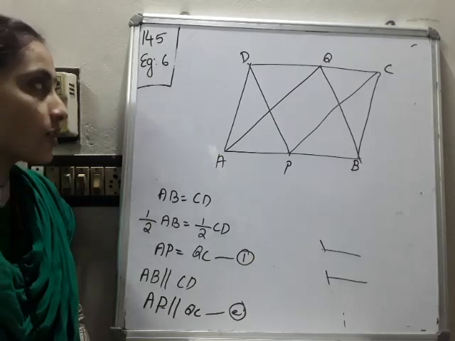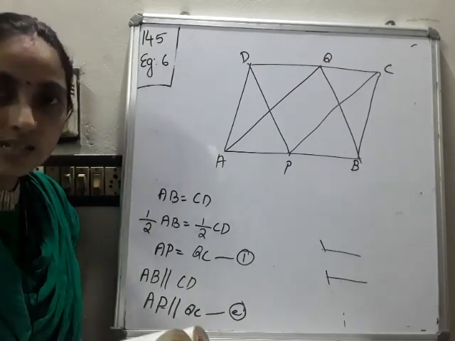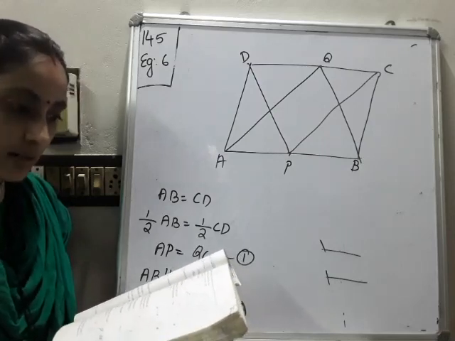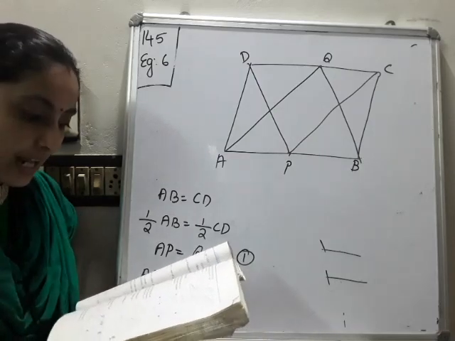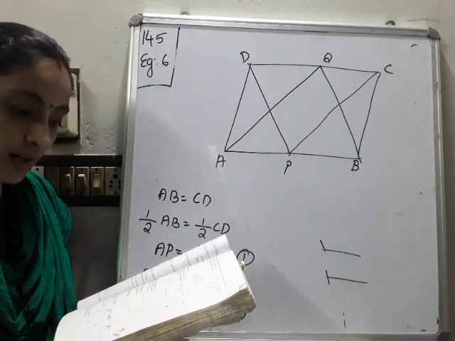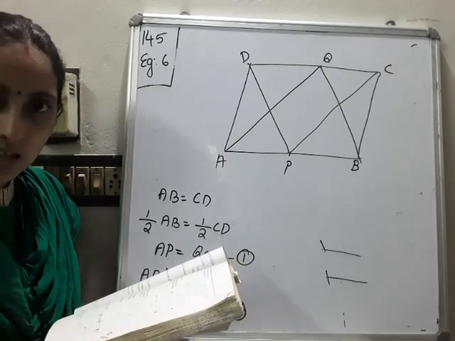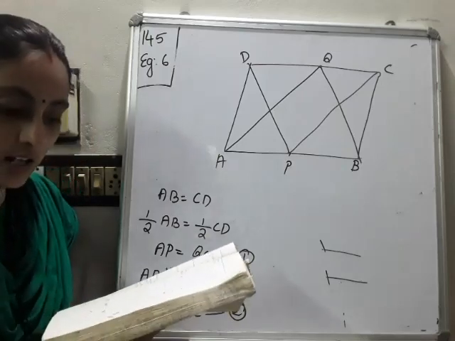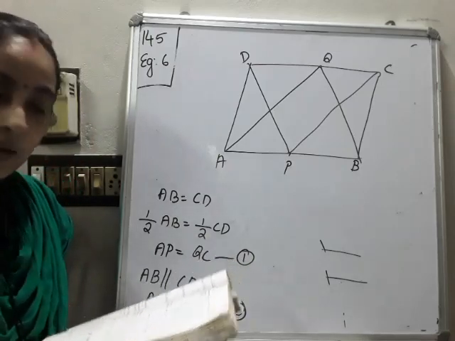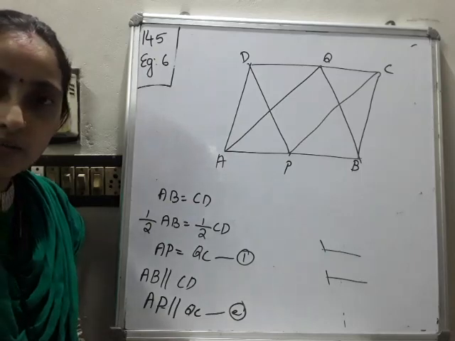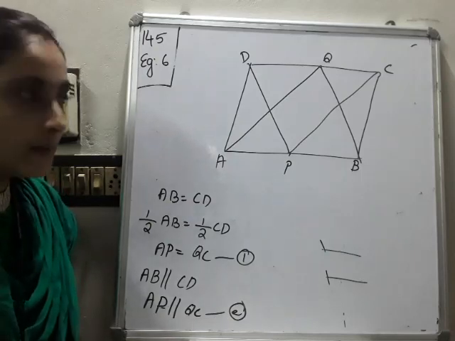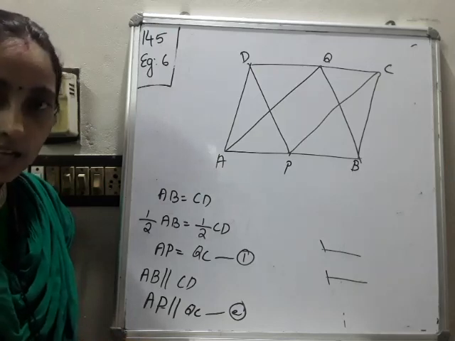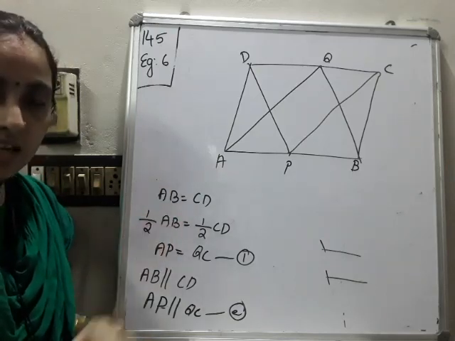So that question, example 6, you have to do as homework. And one more question is given as homework, that is the 11th question, page number 147. The 11th question also I will give as homework. The same concept is used here, that is, opposite sides equal and parallel. So just go through that. And if anyone didn't get the answer, please inform me. I will give only the answer key. I will not write on the board, I will just give the answer key.